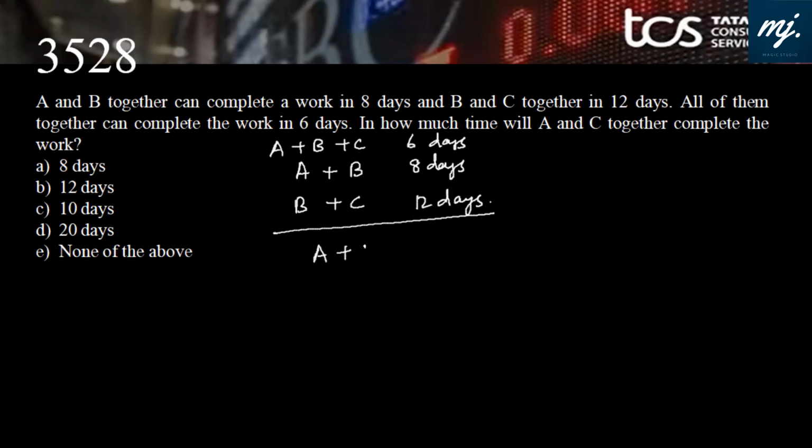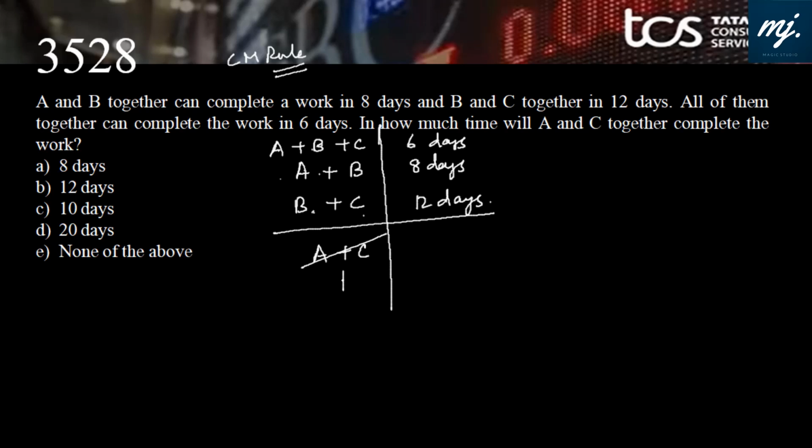We are looking for the value of A plus C. We can use our CM rule in these kinds of questions, and we can get all the answers in one go. Mathematically, just tell me how we can get A plus C from these 3 equations. If I want A and C, if I deduct this, then A plus B will be gone. And if I add this and then deduct this, I will get the value of B. That is the best part.